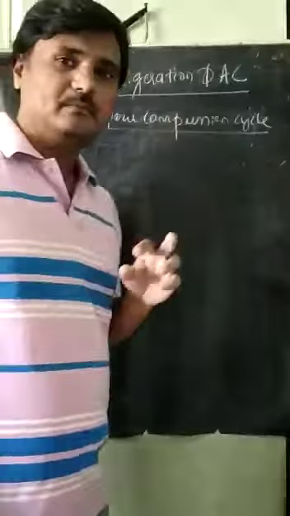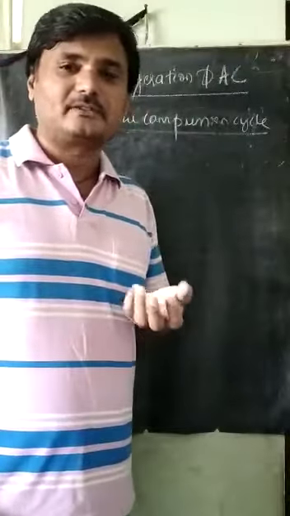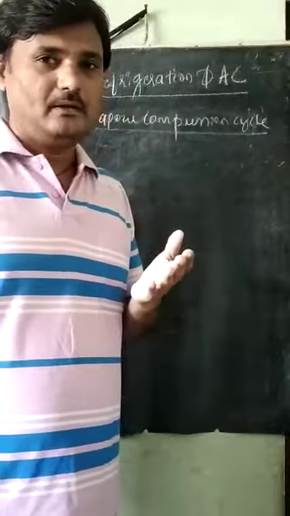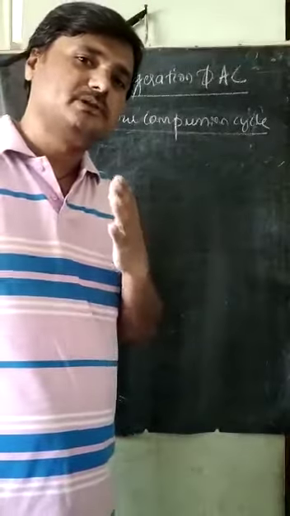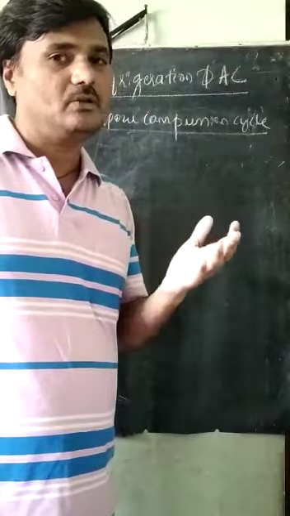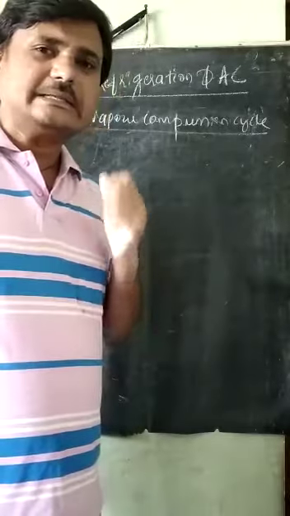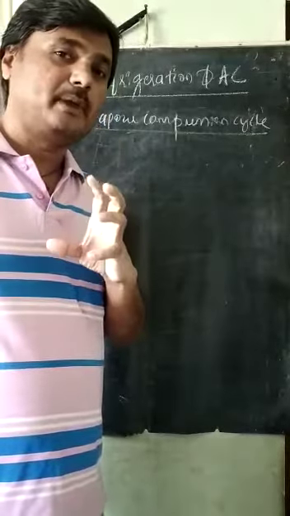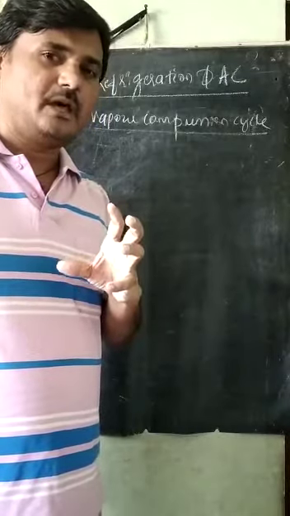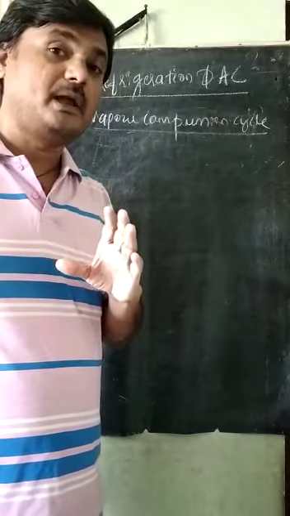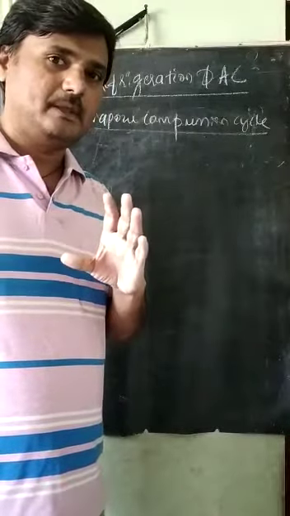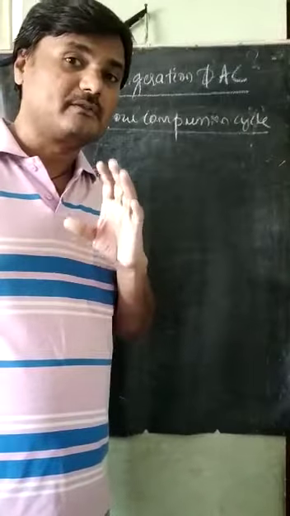Then compression. As we know, external work has to be supplied to remove heat from the low temperature zone to the high temperature zone. In that case, we have to use some mechanical device, a work producing device that takes electrical energy. That equipment is called the compressor.